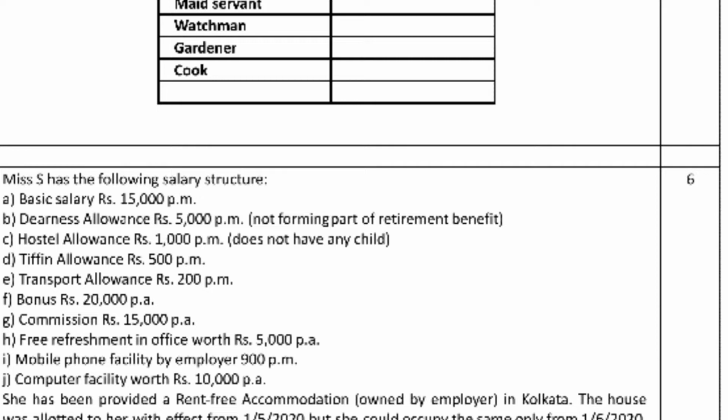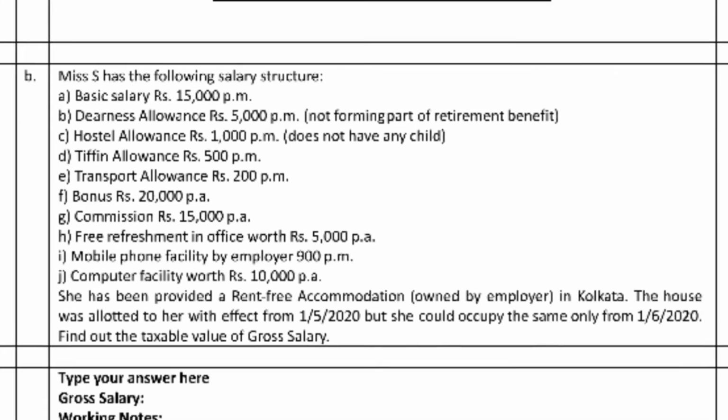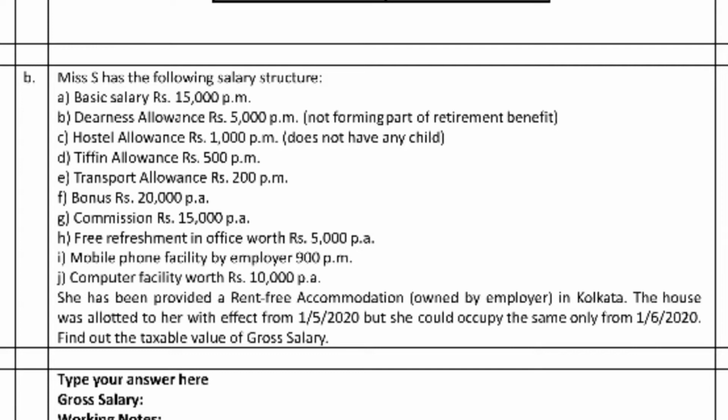Commission is 15,000 per annum, given directly, so we simply add it.